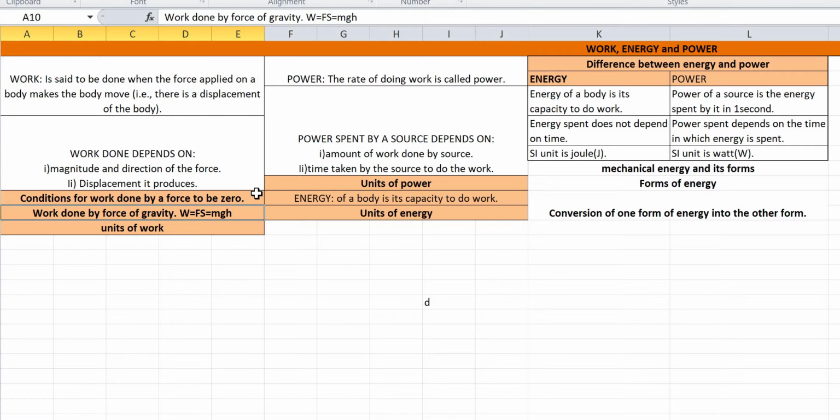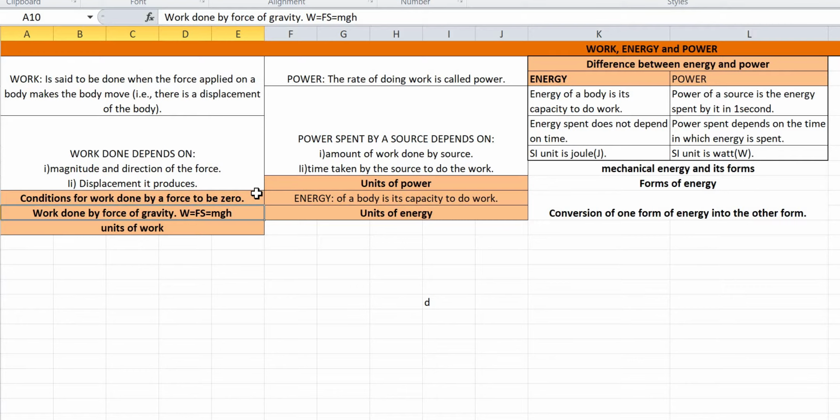We'll try to go with the examples. When a coolie carrying some load on his head moves horizontally, no work is done against the force of gravity because the displacement of the load is normal to the direction of the force of gravity, which is vertically downward. The coolie does work against the force of friction when he moves with the load.